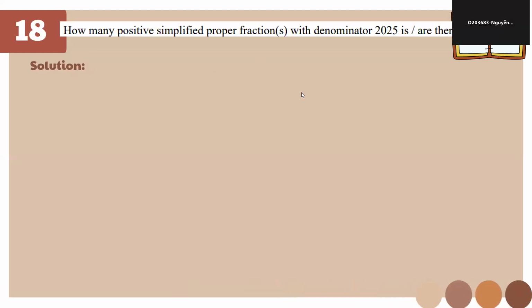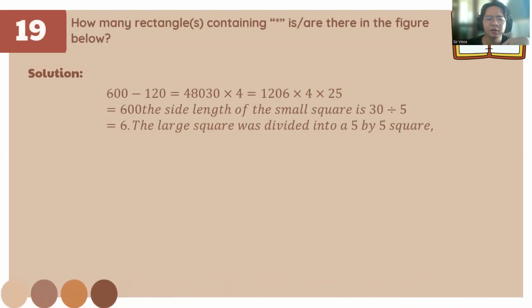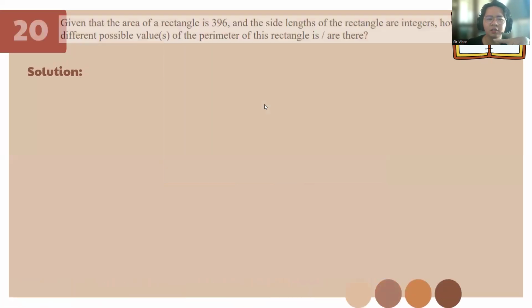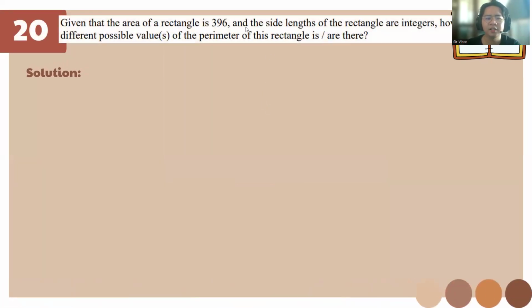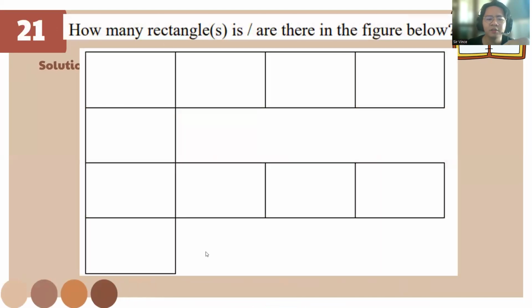So how many positive for this one, class? The prime factorization, okay? Then we don't care how many exponents. This one is not included. Then this one, class, 396, this is one where you do prime factorization and get the exponents. Then this one, remember to count by this one, okay?